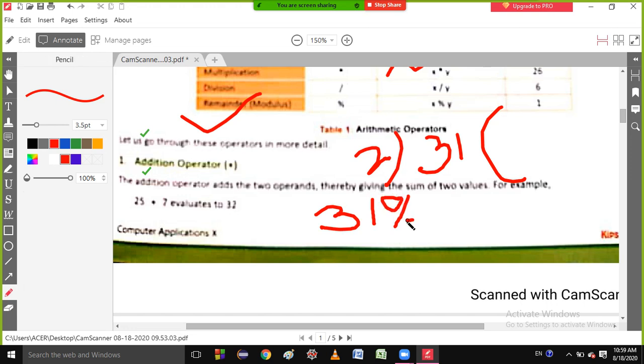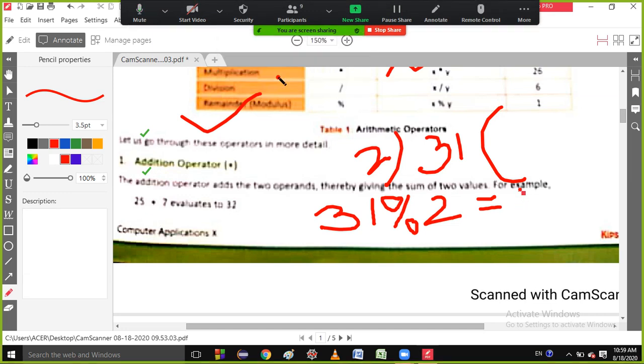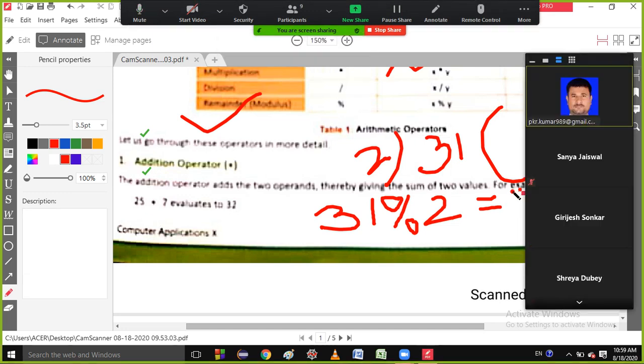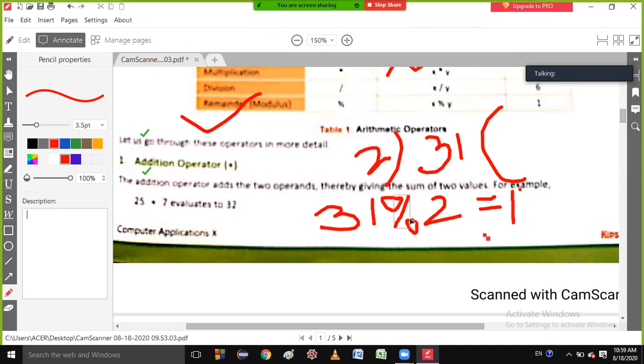So 31 modulo 2, how much will you get as the answer, students? I said remainder; this is the symbol of remainder. The answer will be 1. Very nice. This is not a symbol of division, this is the symbol of modulo.